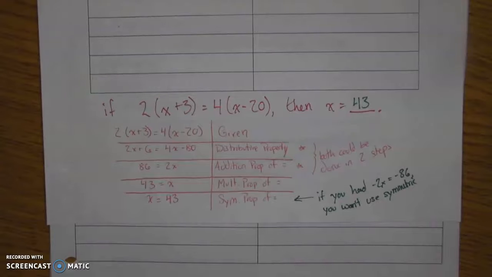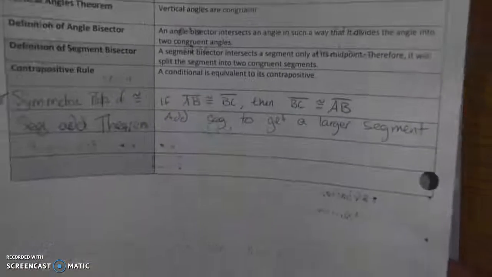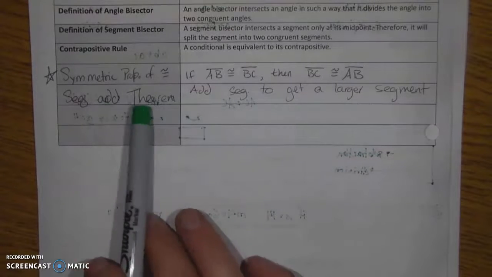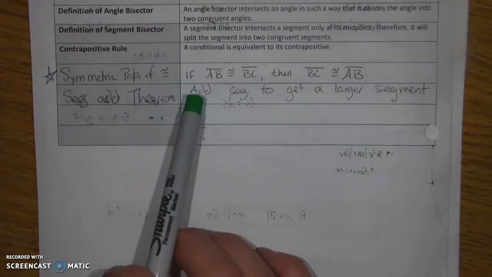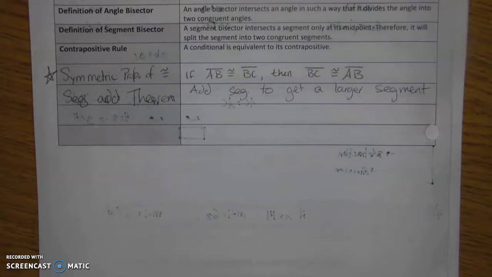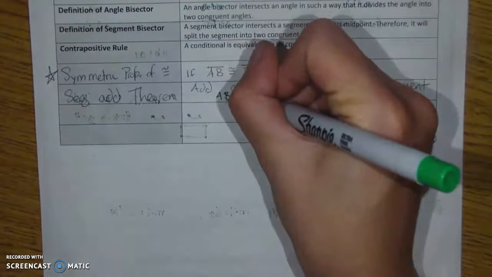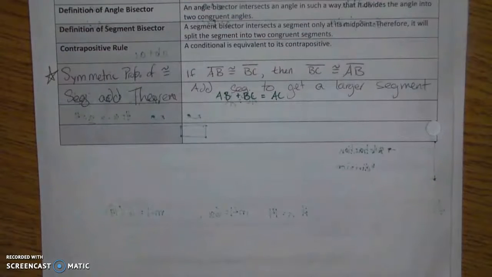Well, now that you've done that, we are going to look at our next set of proofs. Like, what do you do when you're not only in the realm of algebra? But there's actually a theorem that I would love you guys to add, and that is the segment addition theorem. The segment addition theorem is quite simple. It just says that you can add segments to get a larger segment. So if I have something like AB plus BC, I could add them together and get AC as my overall segment.